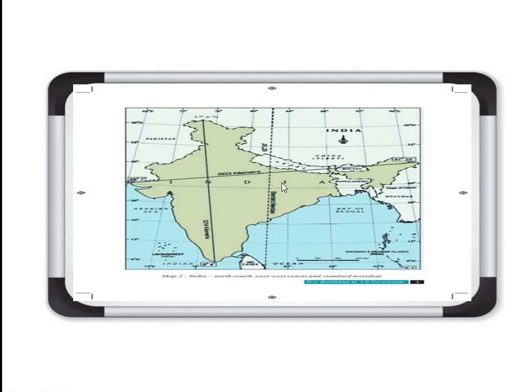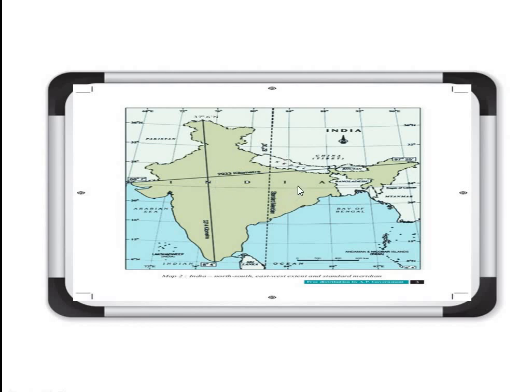So that's why a single time is followed in the complete country. If you can see this dotted line, this is 82.5 degree east. This is the standard meridian, and the local time on this meridian that is followed all over India is known as Indian Standard Time.